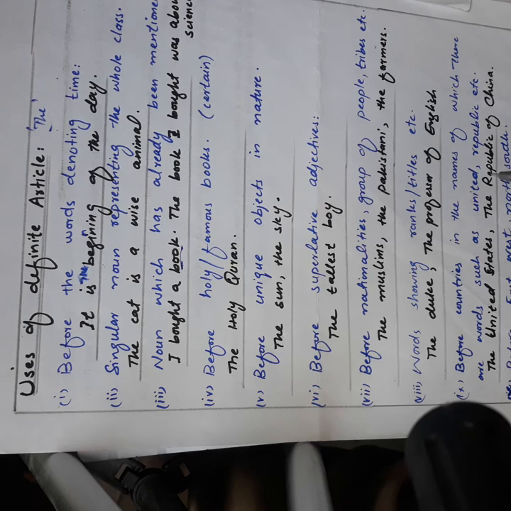Before countries in the names of which there are words such as United, Republic, etc. Dear students, do remember, in world we have 2 kinds of countries. Countries which are only one state, like Pakistan and all other except a few. If you look at America, America is a country having more than 50 states.